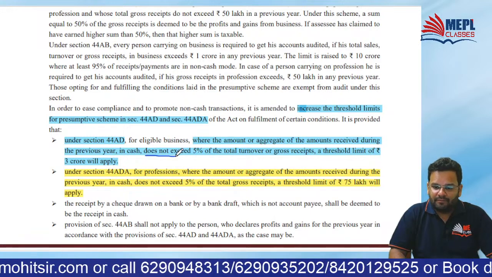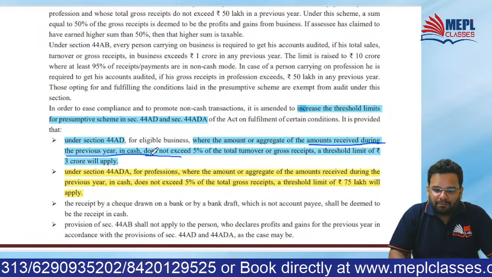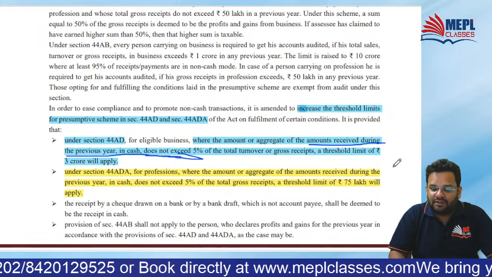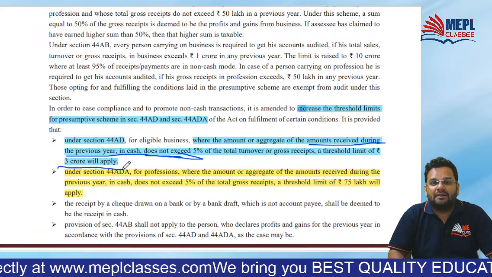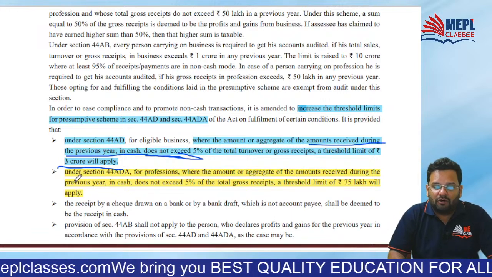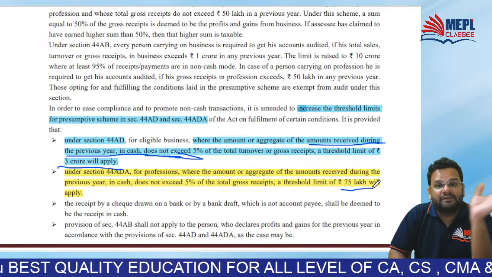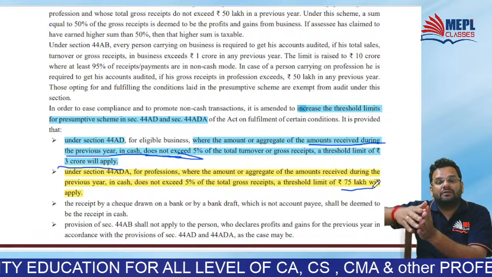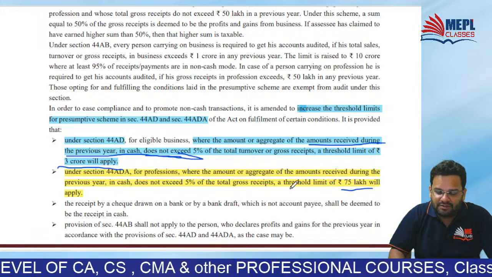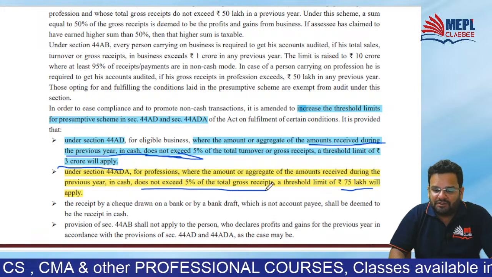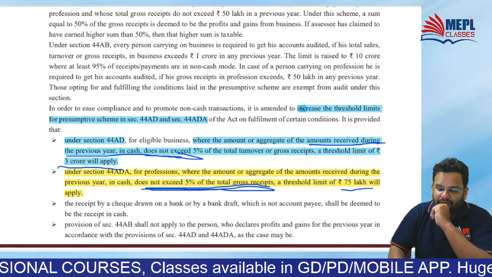See this. Amounts received during the PY in cash do not exceed 5%. Then the threshold limit of 3 crores will apply. And in case of profession, the threshold limit of 75 lakhs will apply. Earlier it was 50 lakhs. Now you can take 75 lakhs also, if the cash receipts do not exceed 5% of total gross receipts. Means what?